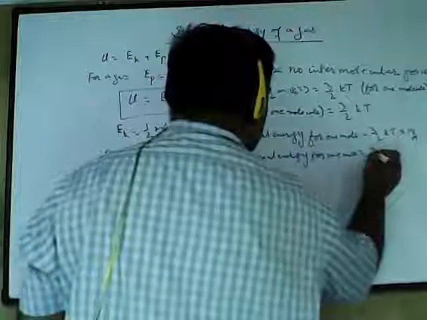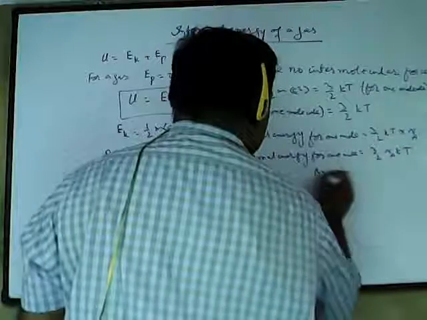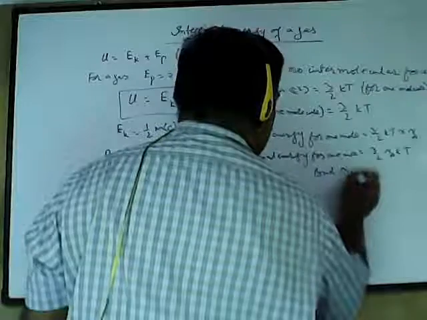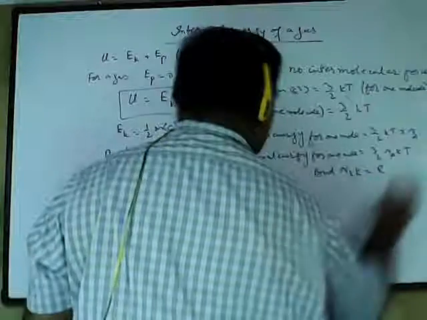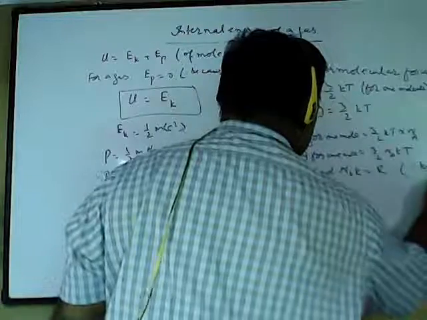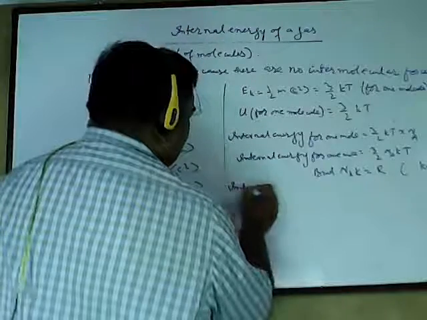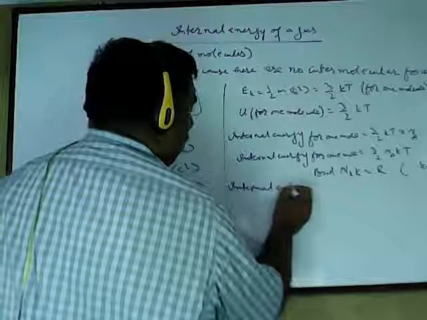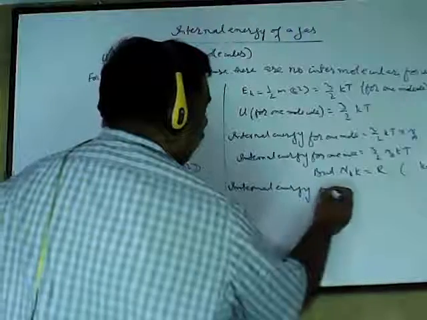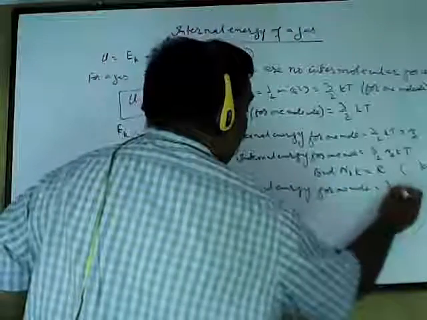is equal to 3 upon 2 NaKT, but NaK is equal to R, because we know that k is always equal to R upon Na. Boltzmann's constant is equal to R upon Na, so I can say internal energy for 1 mole is equal to 3 upon 2 RT.